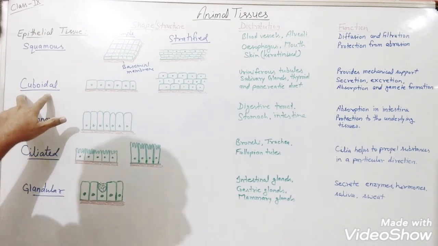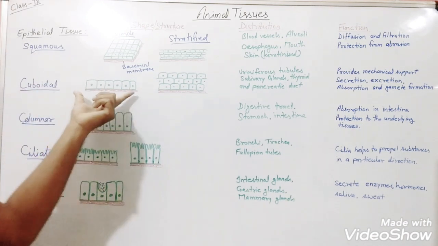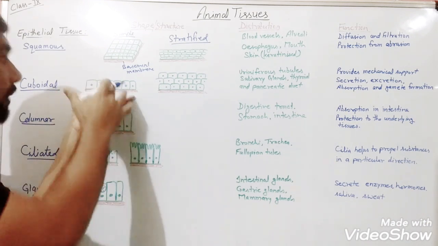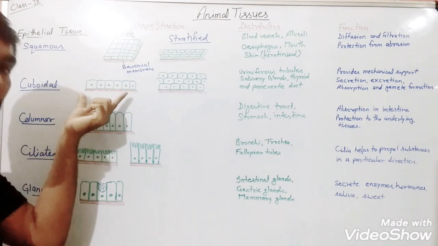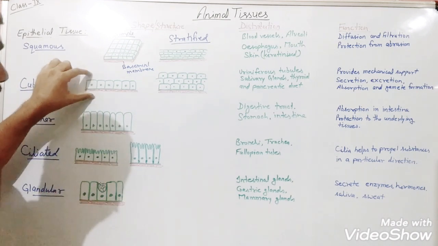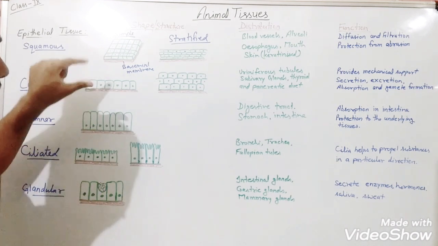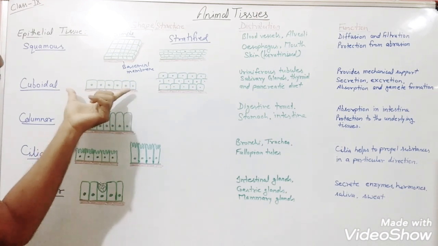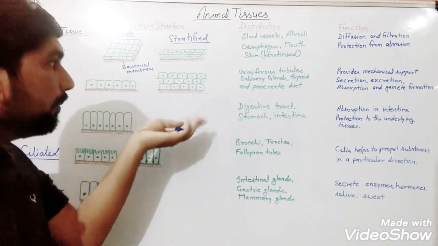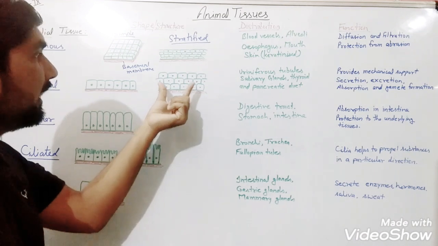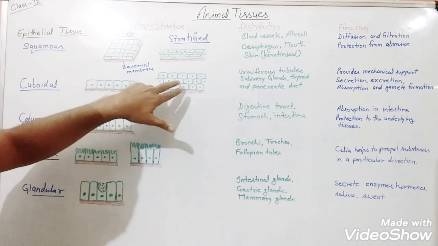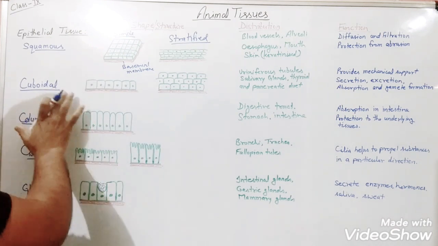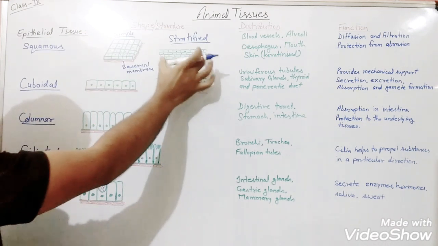This is what? Cuboidal epithelial tissue. As you can see, the shape is like a cube. So these are what? Simple cuboidal epithelial tissue. Why? Because their shape is of cube shape. And when the same type of tissues are arranged in multiple layers, then they are known as what? Stratified cuboidal epithelial tissue.